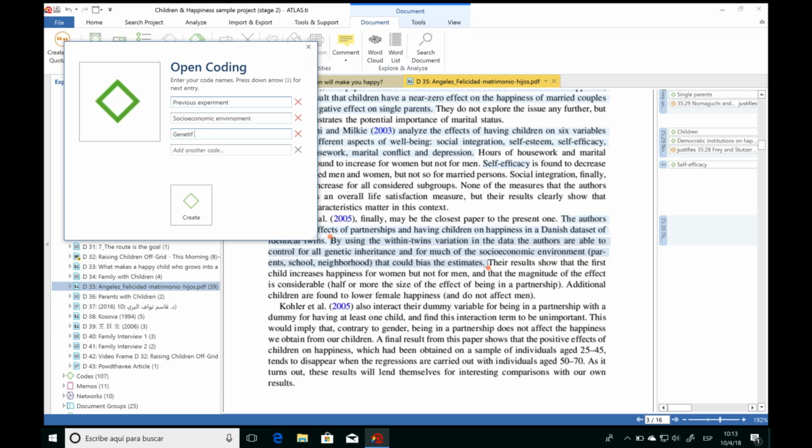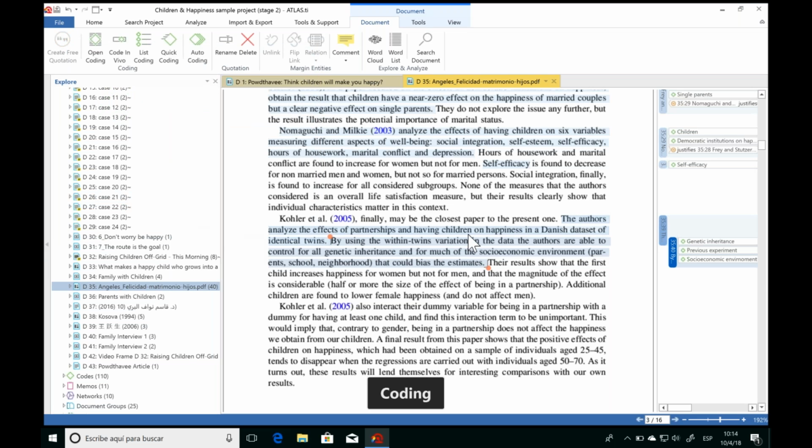And as well I see genetic inheritance. So I'm just creating these codes to describe this quotation. And as you can see, you can add as many codes as you would like at a time. So now we'll go ahead and click Create. And we see that once again, that quotation has been saved. We see that blue vertical bar. And we also see now the codes associated to it.